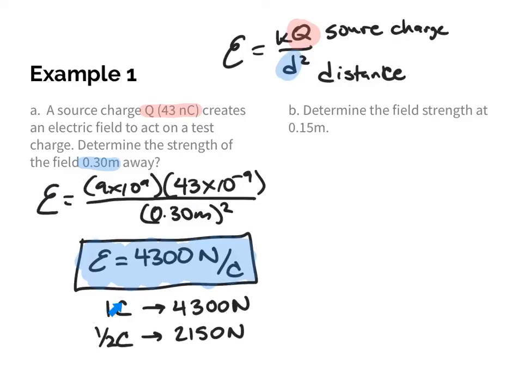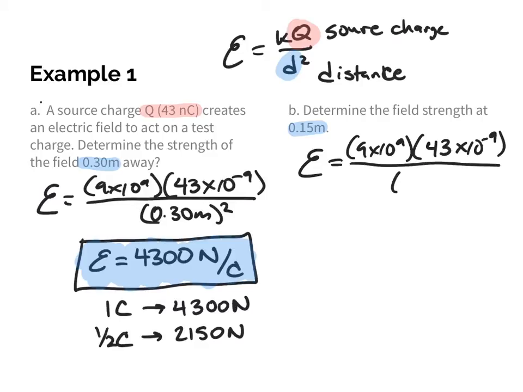Specifically, since it's per coulomb, it represents 1, but by looking at how many coulombs I have, I can then analyze the force. All right, next thing we're going to do is look at what happens when we make some changes. First, what happens when I cut the distance in half. So it goes from 0.30 meters, 30 centimeters, down to 15. If I calculate my electric field strength at that point using 9 times 10 to the 9th again, my same charge of 43 nanocoulombs, so 10 to the negative 9th, but now instead of 0.30, I'm going to use 0.15 meters, and I can square that.